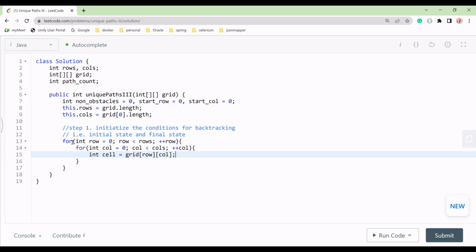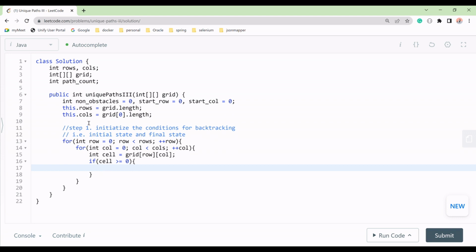Now we'll check if the cell value is greater than or equal to 0. Then what should we do?